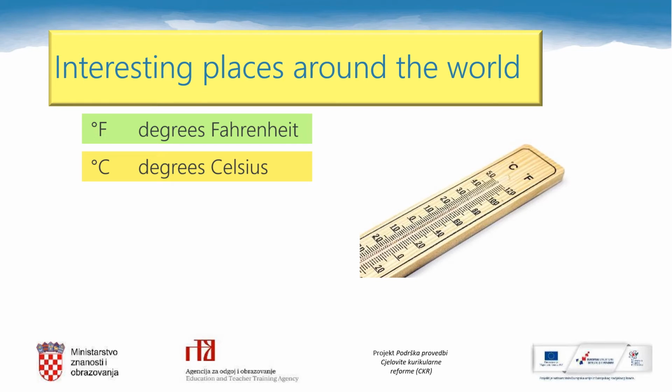There were degrees Celsius on the left side and there were degrees Fahrenheit on the right side. 1 degree Fahrenheit equals minus 17.2 degrees Celsius. People in America use Fahrenheit and people in Croatia use Celsius, of course. If you travel to America, if you read American newspapers or listen to their news, you can come across this piece of information, so it's good to know it.